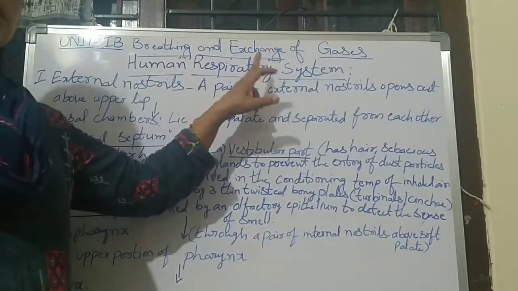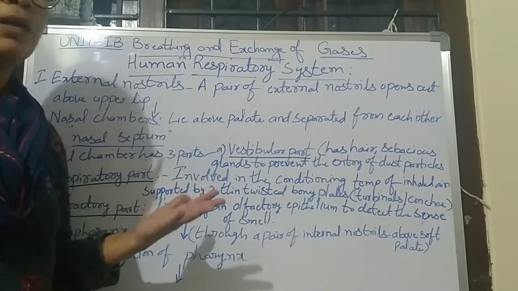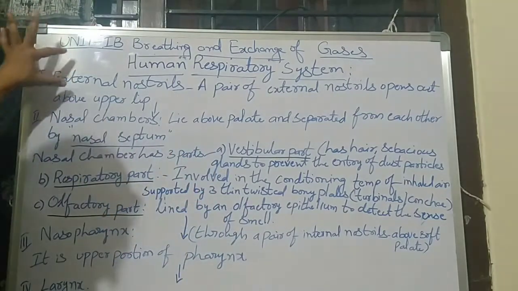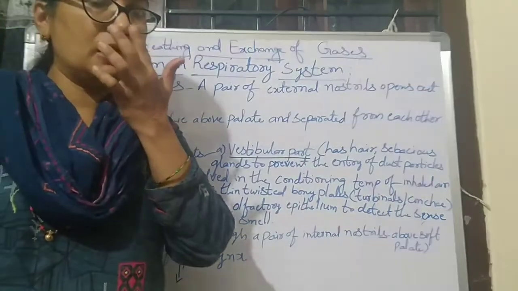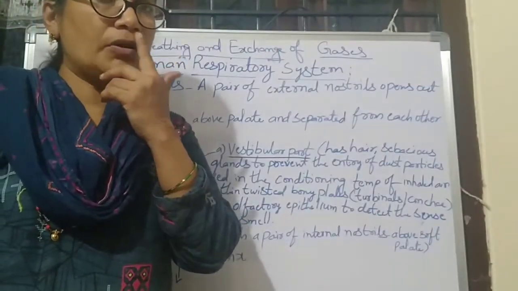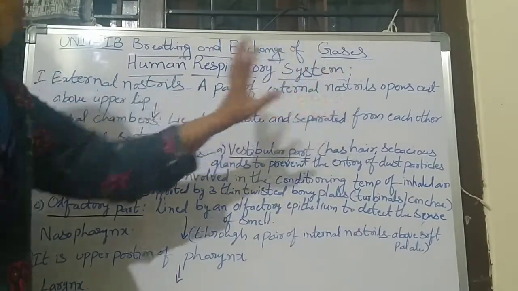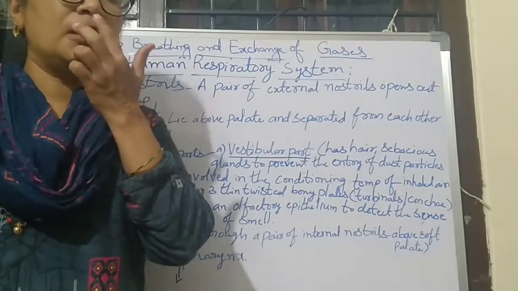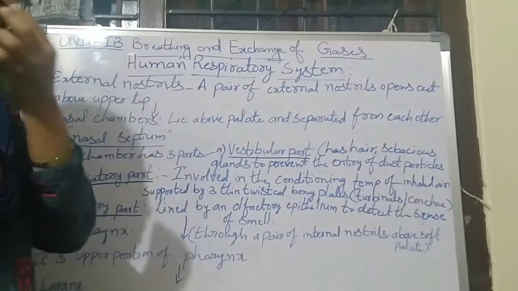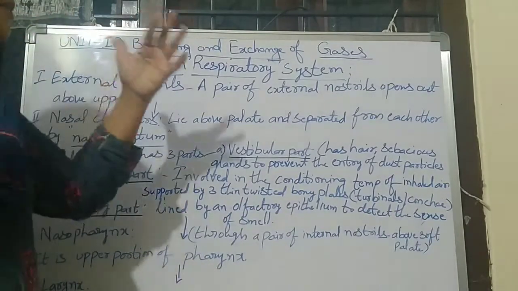Human respiratory system. Means what organs are present in the human respiratory system? First one is external nostrils, means here in the nose. A pair of external nostrils opens out above our upper lip, means above the upper lip, two external nostrils are opened. That is the first part of the respiratory system.